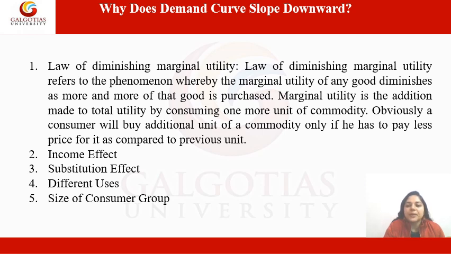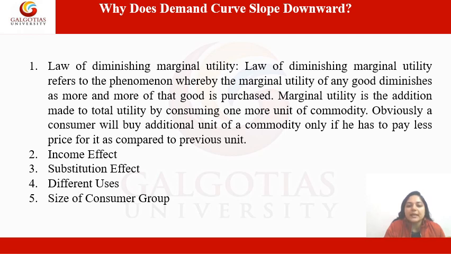Marginal utility is the addition made to total utility by consuming one more unit of a commodity. So when we talk about one more unit or one more addition, then we definitely refer to marginal utility. Obviously a consumer will buy an additional unit of a commodity only if he has to pay a lower price for it as compared to the previous unit. So this is the main reason for the downward slope of the demand curve.